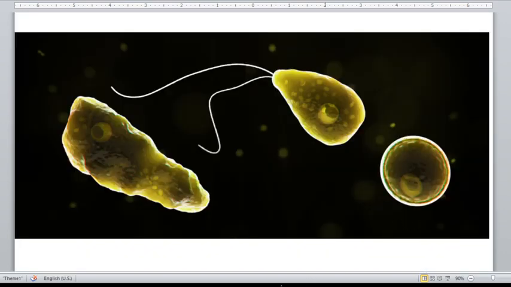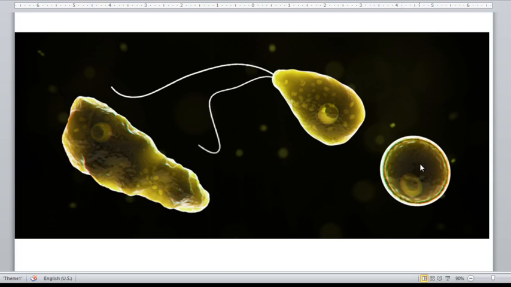Okay, next slide. We have here an image of the different stages possible for an amoeba. This is the cyst stage. The cyst stage is the infective stage, or the resistant stage, for most of the amoebas, particularly the entamoebas.